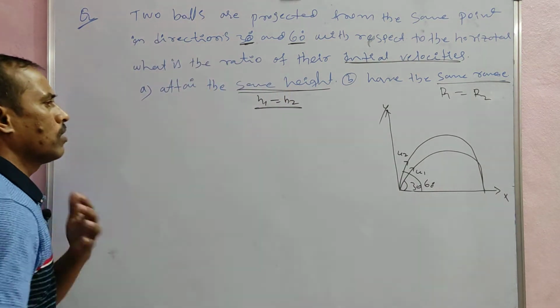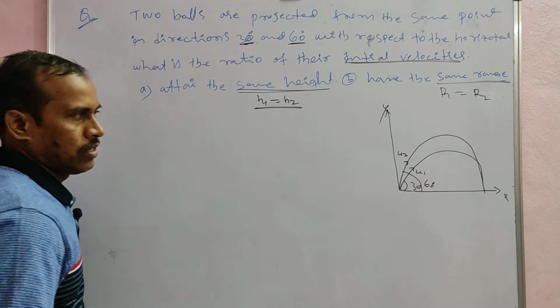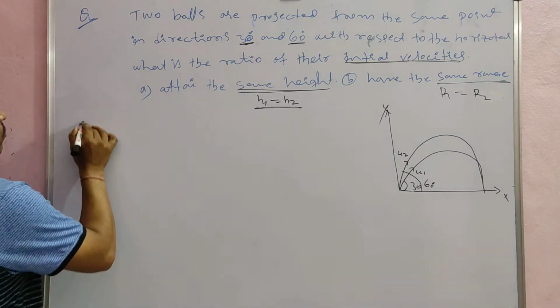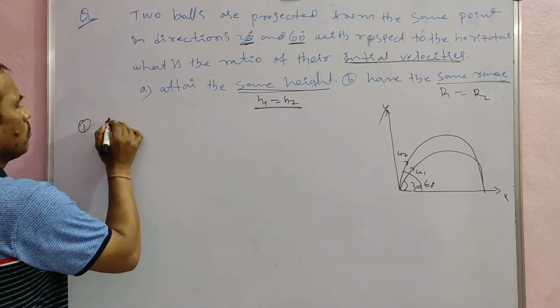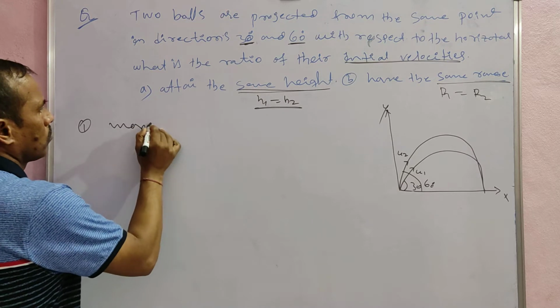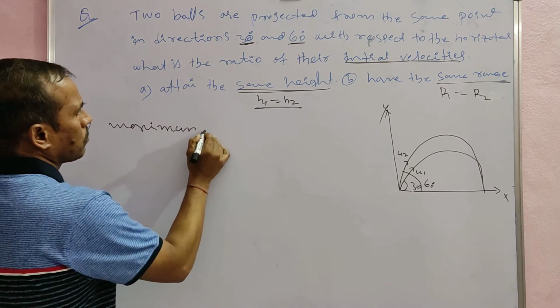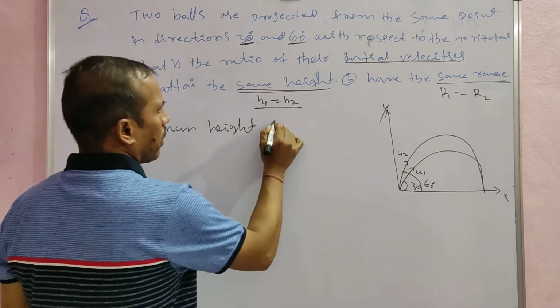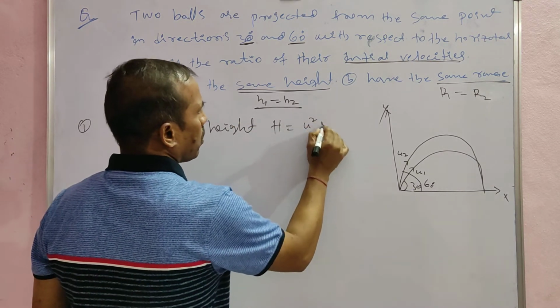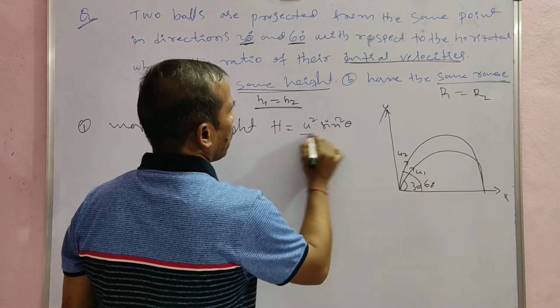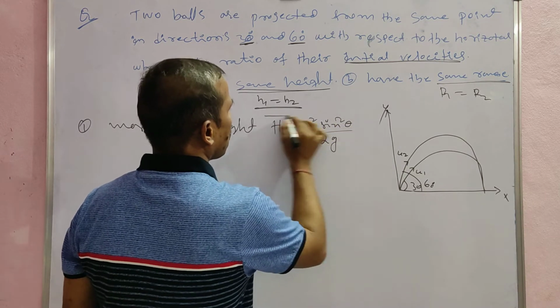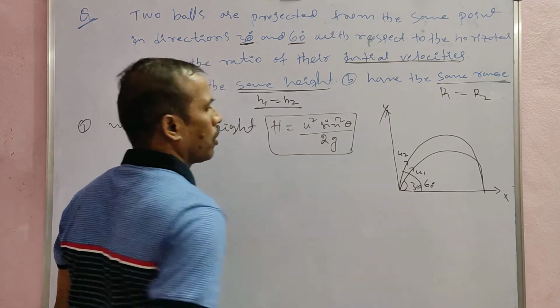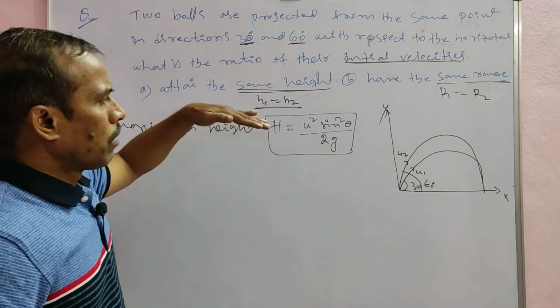The formula for maximum height, first condition, is h is equal to u squared sin squared theta by 2g. This is the maximum height formula.